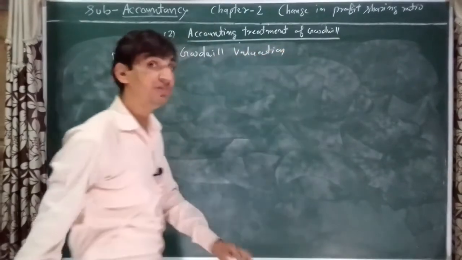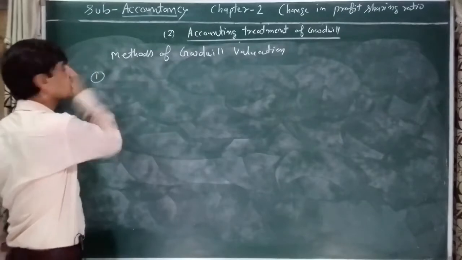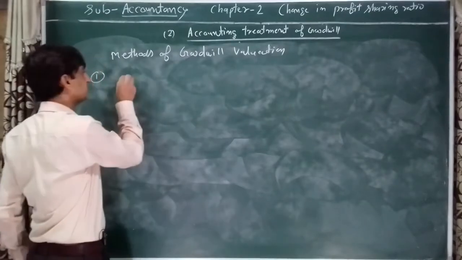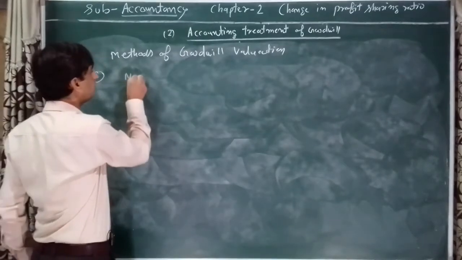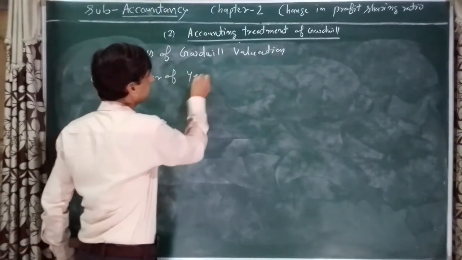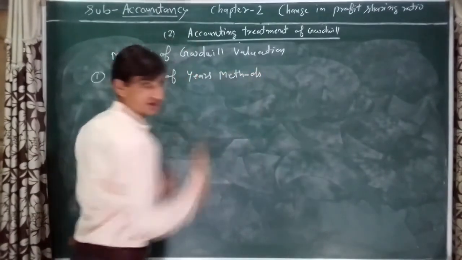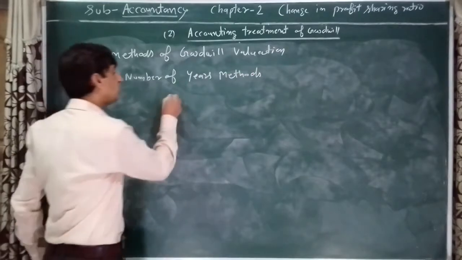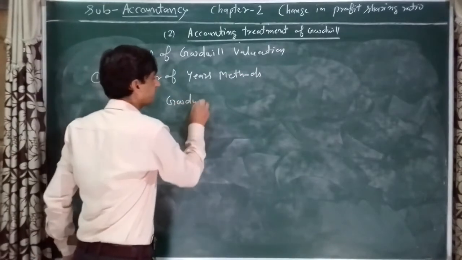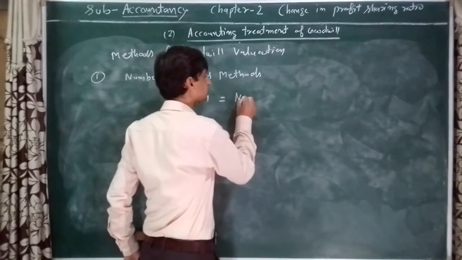I told you 3 methods in your syllabus. The first method is the number of years method. According to this method, goodwill is equal to number of years.